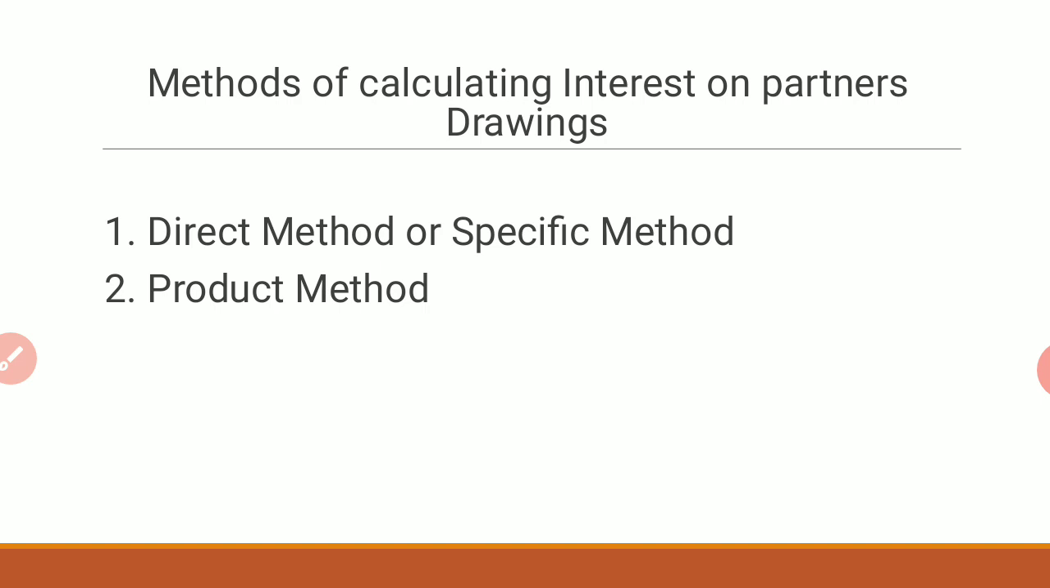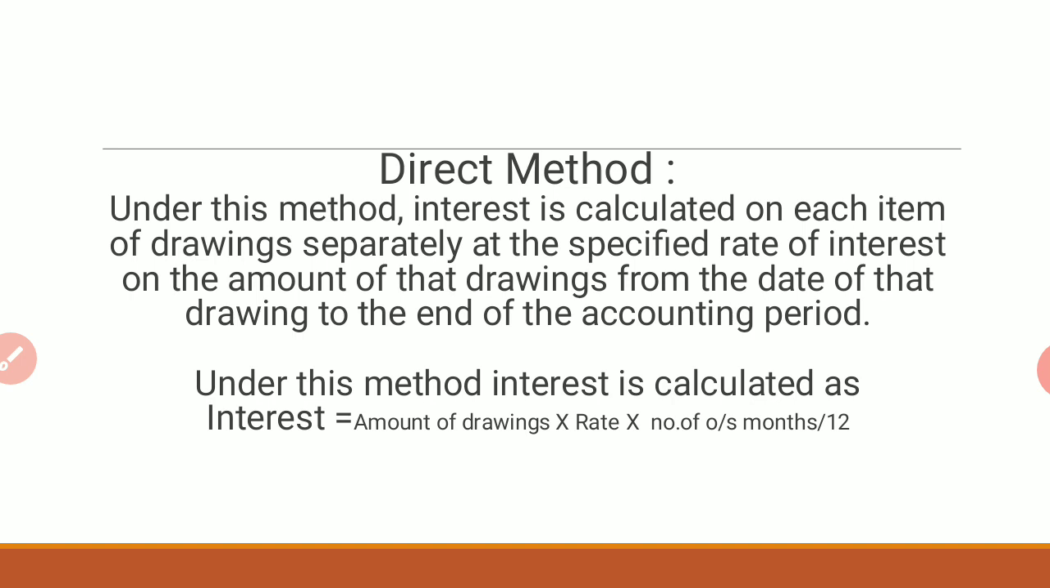The first one is the direct method or specified method. The second one is the product method. Now what do you mean by direct method? Under this method, interest is calculated on each item of drawings separately at the specified rate of interest on the amount of that drawings from the date of that drawings to the end of the accounting period.